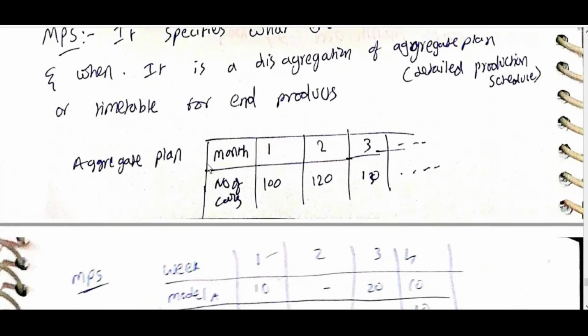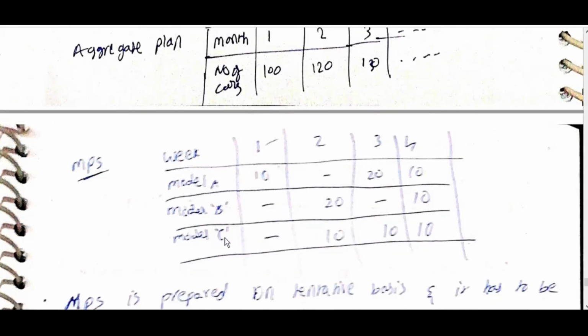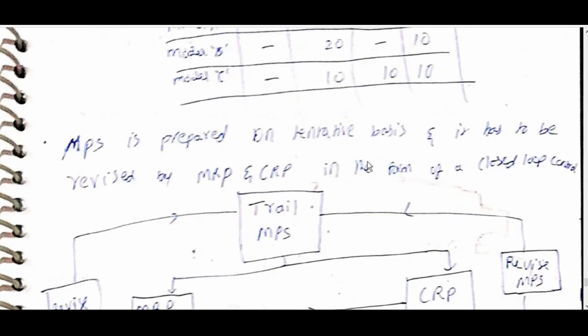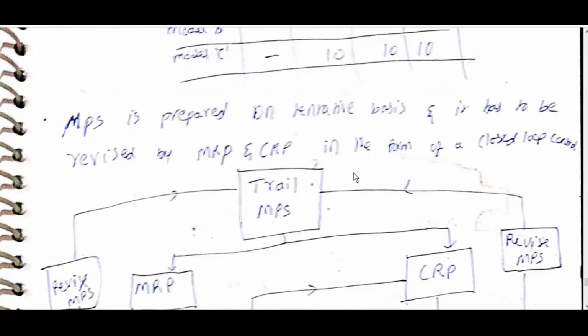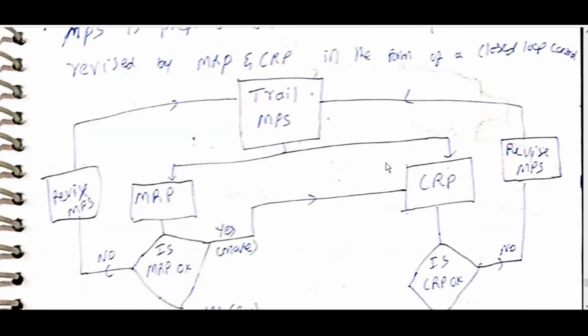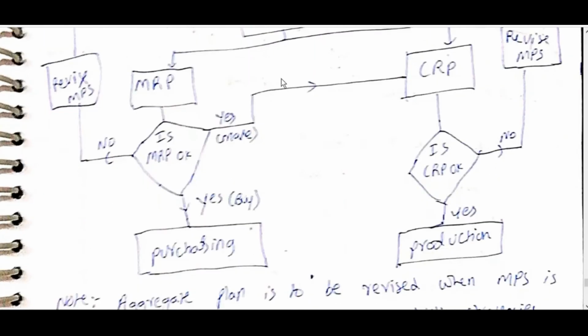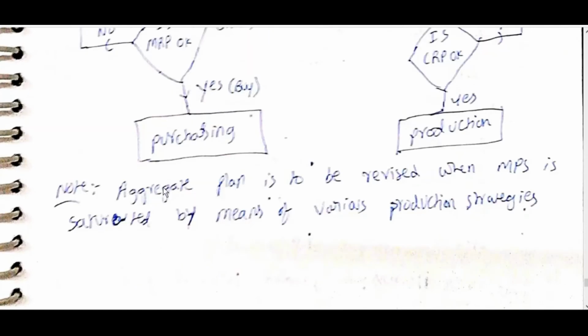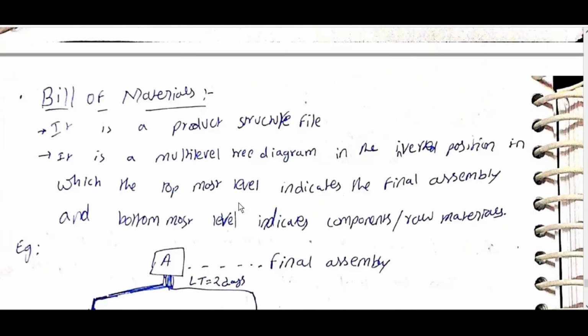MPS: week, model A, model B, model C, 1, 2, 3. MPS is prepared on a tentative basis, and it has to be revised by MRP and CRP in the form of a closed loop. Trial MPS, revise MPS, MRP, CRP. Is MRP okay? Purchasing. CRP, is CRP okay? Production, yes or no? Then revise. The aggregate plan is to be revised when MPS is saturated, by means of various production strategies.